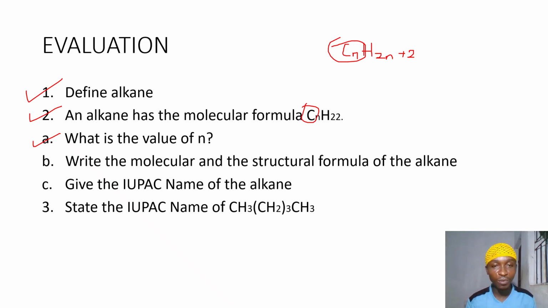Then having gotten what n is, the next question is, you should write the molecular formula and the structural formula of the alkane. Once you know the value of n, you should be able to write the molecular formula and the structural formula of the alkane. Then the C part now says, give the IUPAC name of that alkane. So the IUPAC name, you should state that.